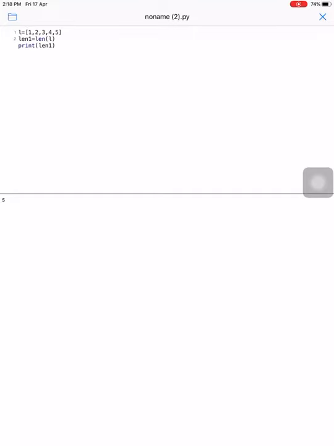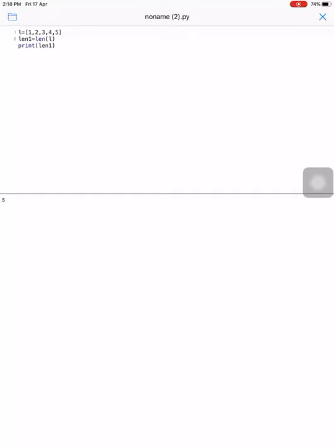Now we have to print the value of len1. Len is a function. Now what is the output? 5. See how many values are in the list? 1, 2, 3, 4, 5. There are 5 values, so the length of the list L is 5. So whenever we call the function len, the length of this list will be measured and stored in len1, and we print the value as print len1. The answer will be 5. Hope you got it.